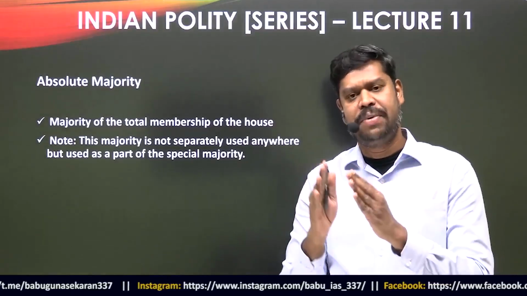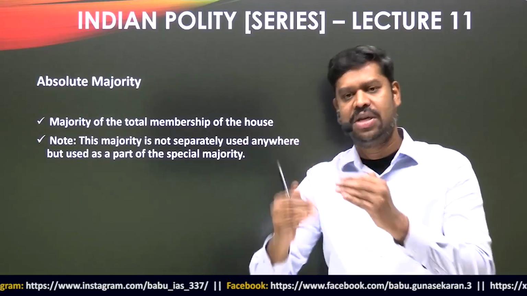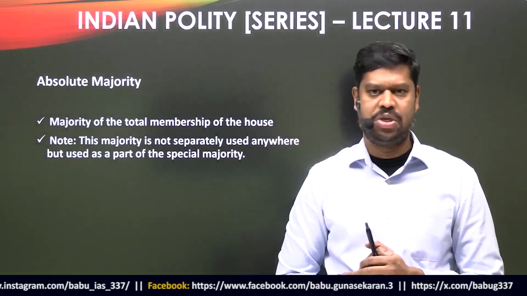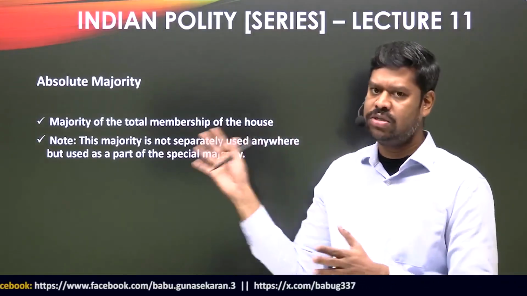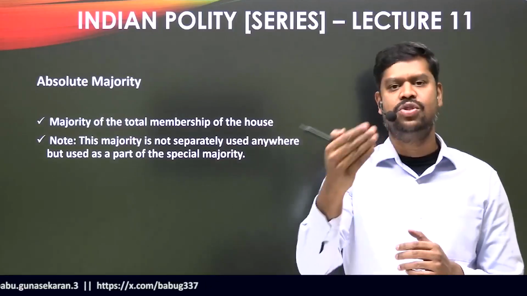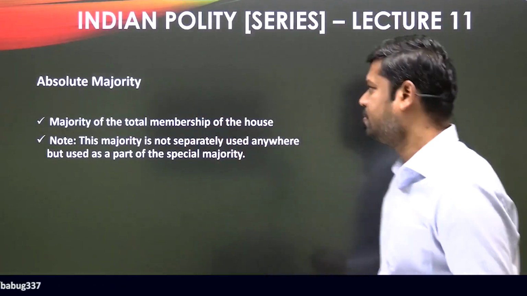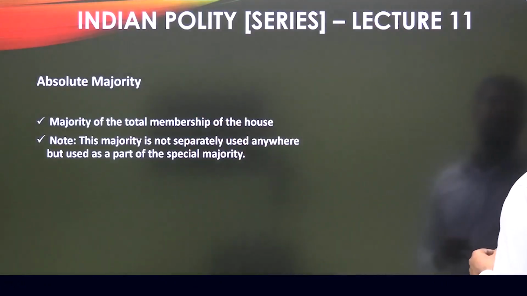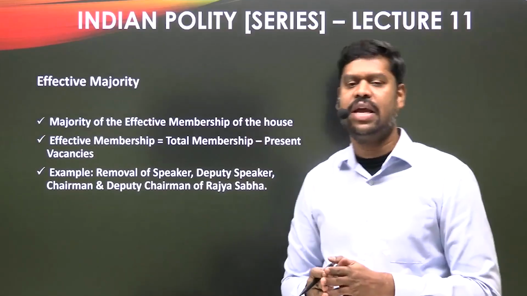It is not separately used for any purpose, but it is used in connection with certain other majorities, which we will subsequently discuss. For the time being, try to understand what absolute majority is and how to calculate it. Where it is used, I will discuss as we proceed to the next type of majority. The third type of majority in the constitution is what is called effective majority.